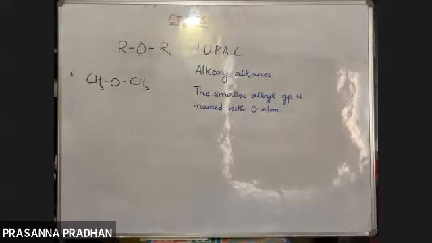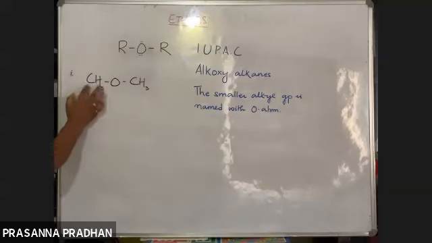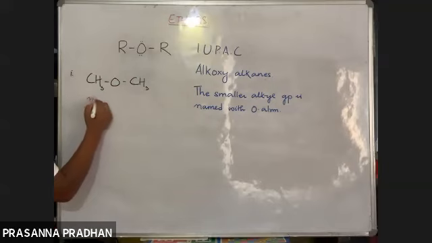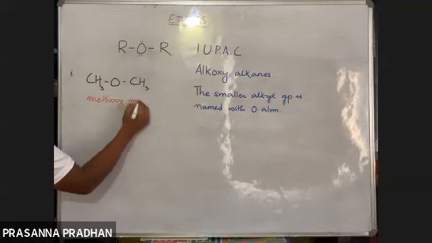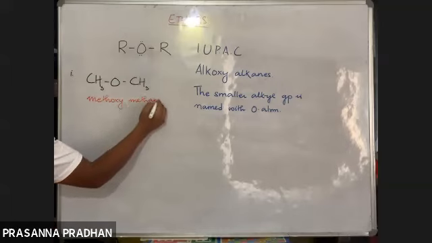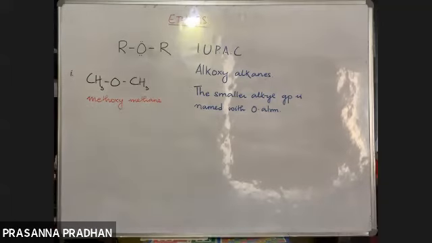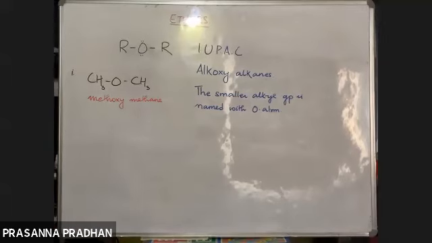What would be the name of this compound? Methoxy, very good. Both contain the same number of carbon atoms. So methoxymethane. Very good. Exactly. Its name is methoxymethane.